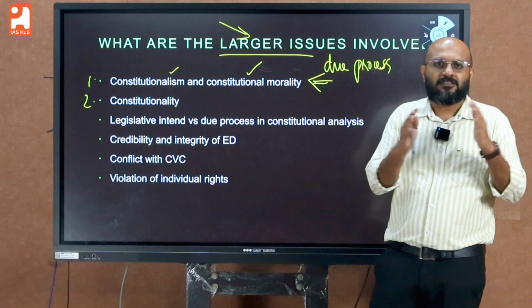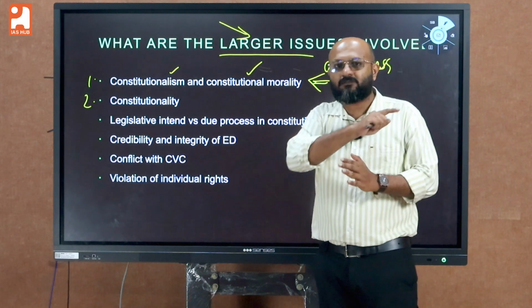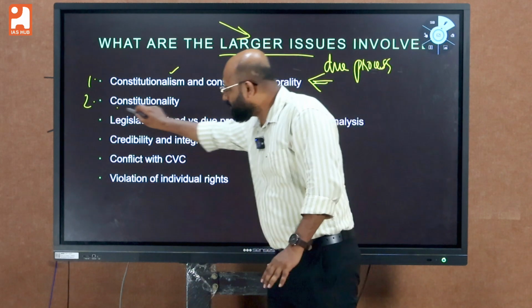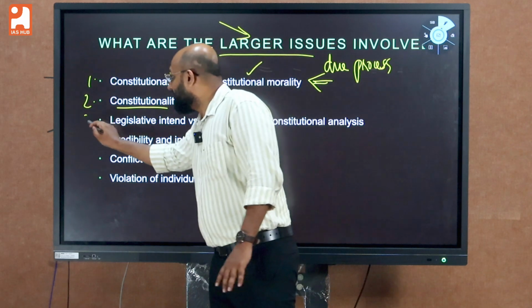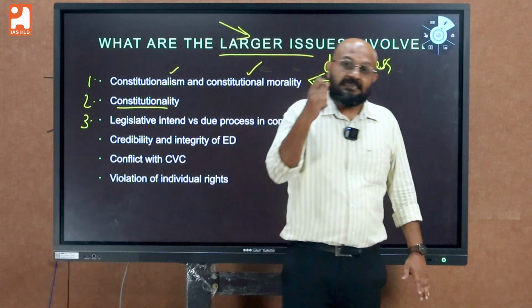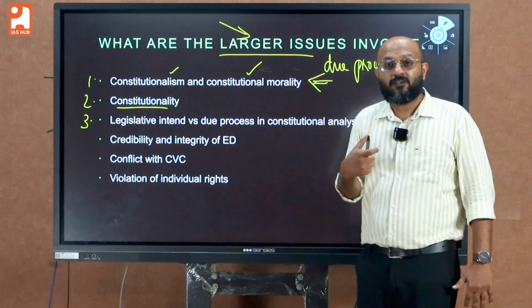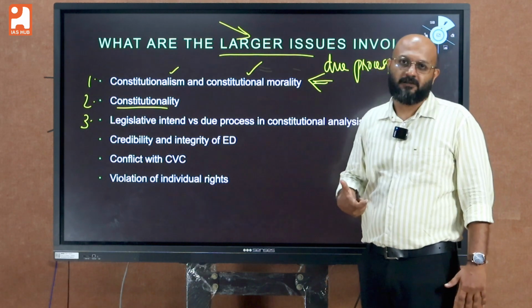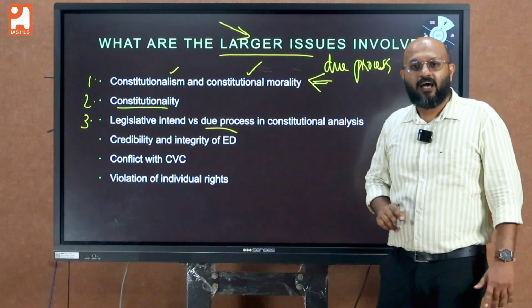Okay, was it acceptable to take the route of finance bill? So the question of constitutionality is actually a larger issue. The third thing is the stand taken by the three-member bench of the Supreme Court, giving the benefit of intent to the legislature rather than the due process. Again, that is also a larger issue.